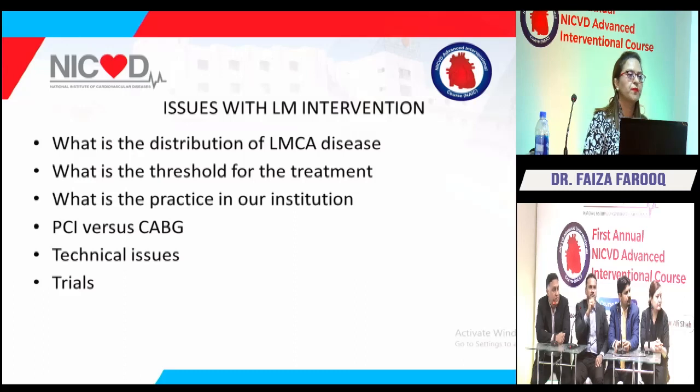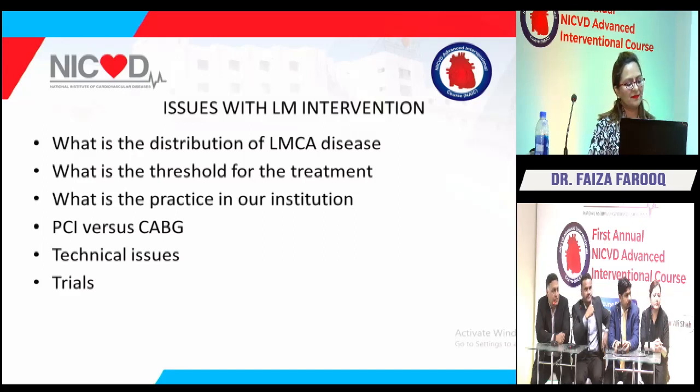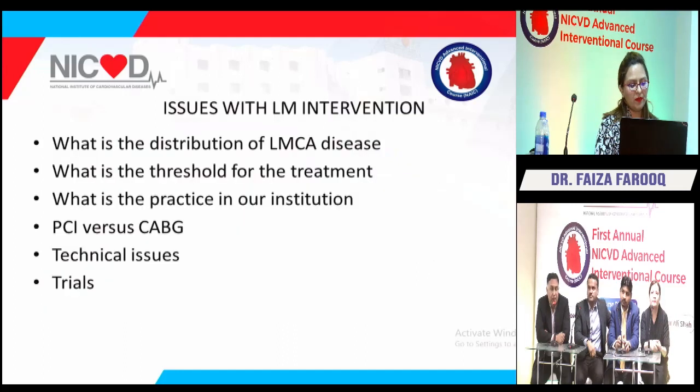One more point: the left system is filling from the RCA, and the patient is hemodynamically stable. Why not consider CABG in this patient? Distal targets were very good, and this was discussed in the heart team. We properly went through it, had a heart team discussion, and then took the patient to the table after the heart team and patient preferences both. So these are some of the issues we will be dealing with.